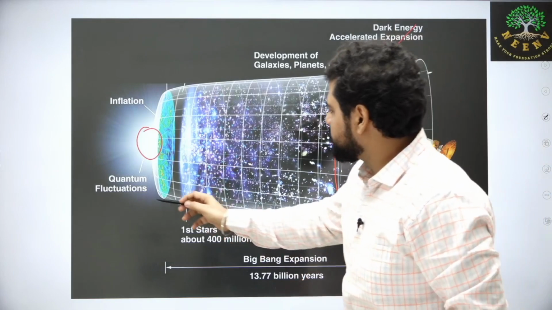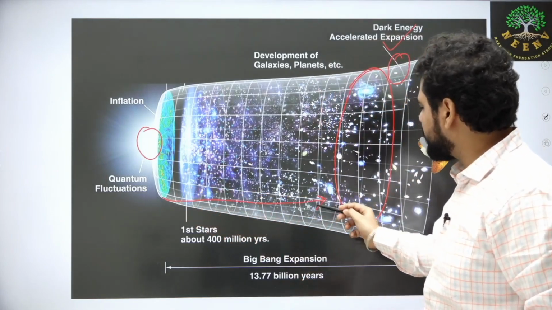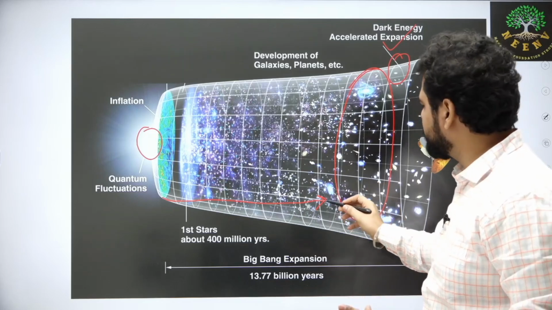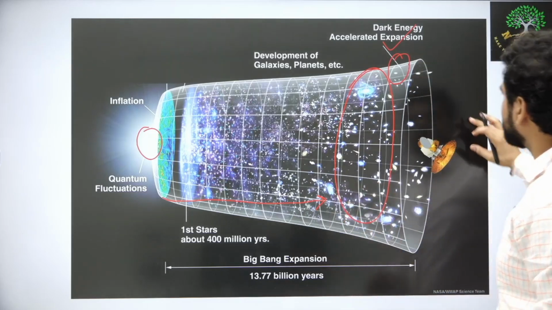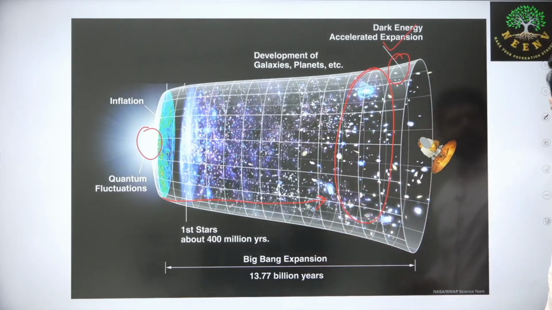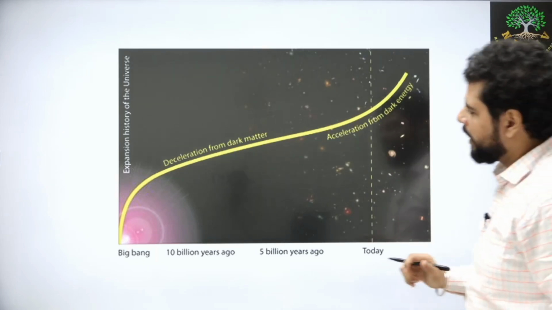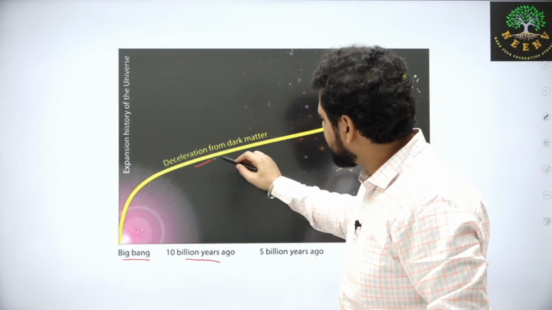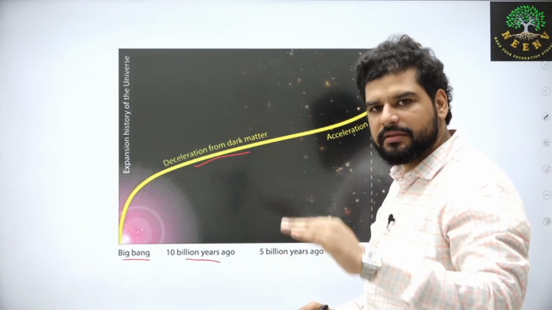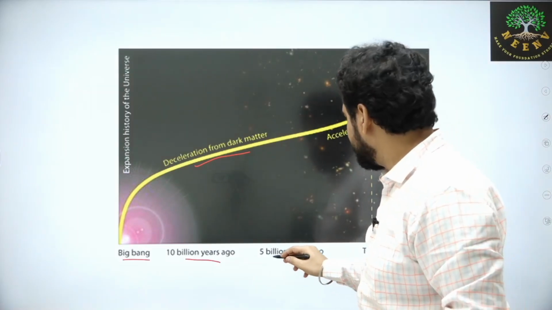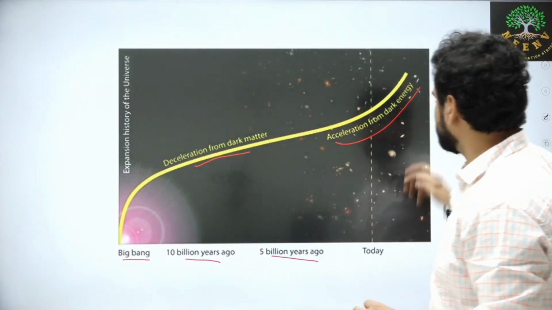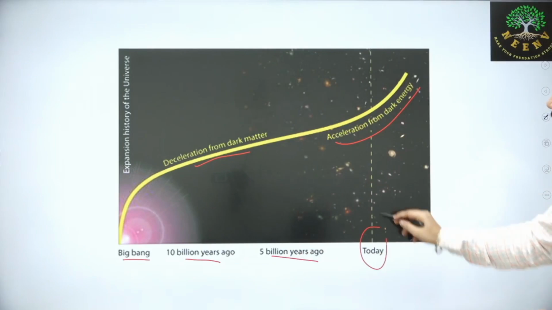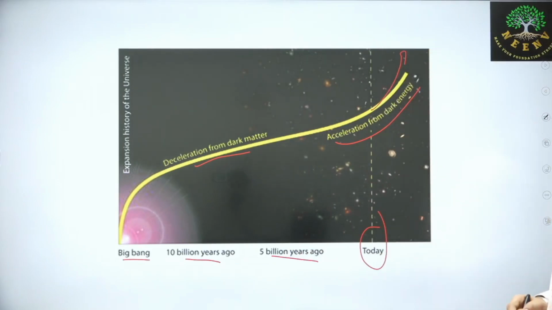Things are expanding for sure, but according to Big Bang theory, the momentum should slow down, right? So this is how it will look. Let's say the Big Bang was 10 billion years ago, deceleration started, meaning the expansion speed was slowing down. 5 billion years ago, acceleration increased, and here we are today, it is increasing. So this is the issue.